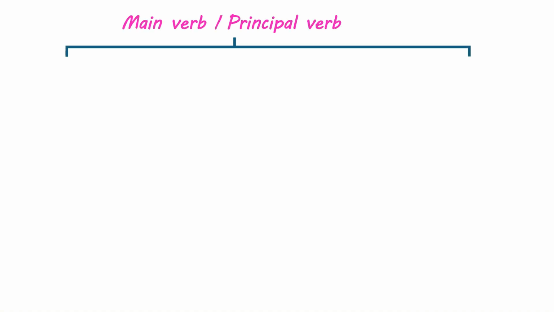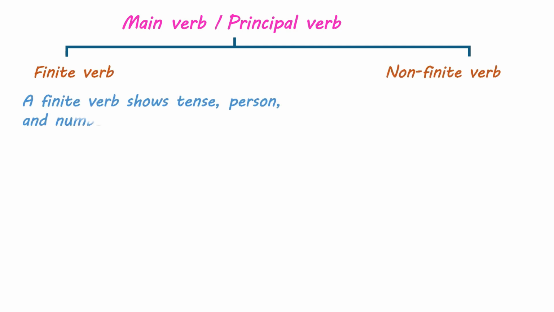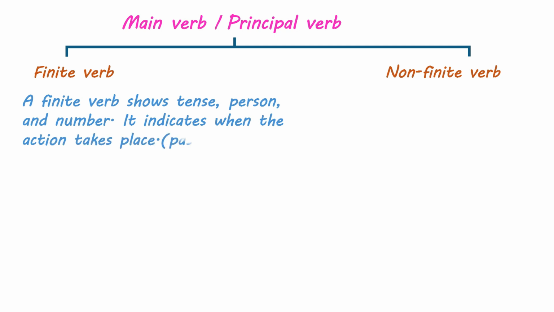It is categorized into two types, finite verb and non-finite verb. A finite verb shows tense, person, and number. It indicates when the action takes place. Either it takes place in past, present, or future.